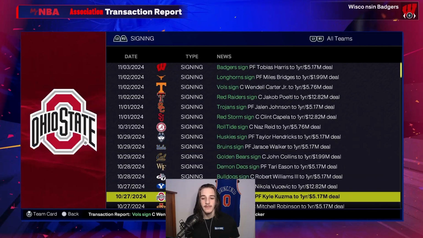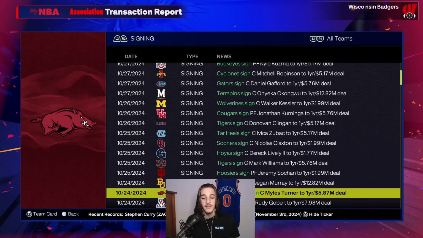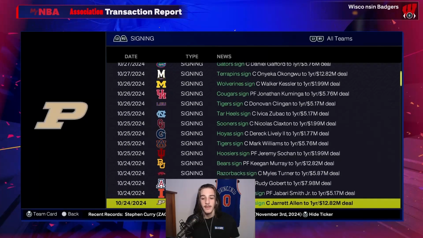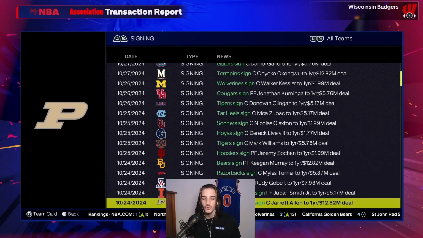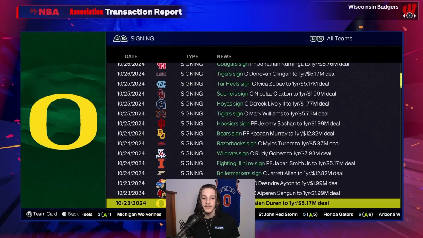Here's all the names. Again, a lot of centers, a lot of forwards. Keegan Murray goes to Baylor. The Arkansas team picks up Myles Turner, so they might be pretty good. Jabari Smith Jr. goes to Illinois. Jarrett Allen, DeAndre Ayton, Alperen Sengun, they get their teams.